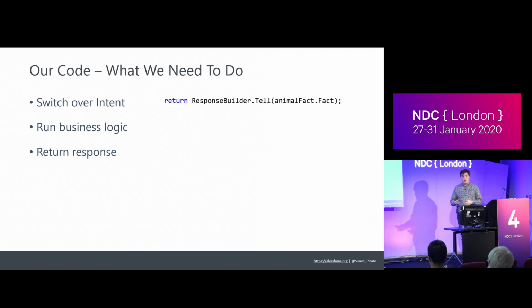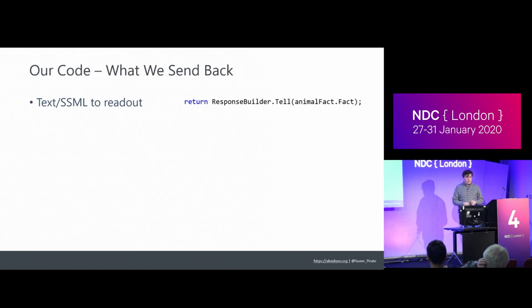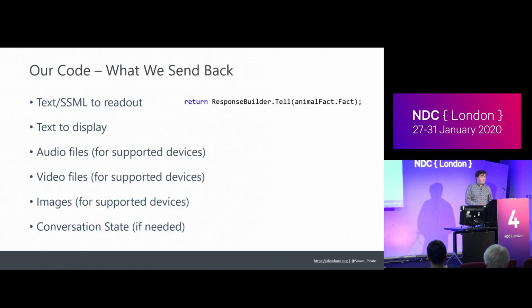If you're on a screen-based device, we're not doing images or anything like that. It'll just be audio-based. So the details of what we send back is text in SS or SSML. Doesn't necessarily have to have a whole bunch of stuff, but it can be as complicated as you want it to be. That starts with just saying something like that, responsebuilder.tell, but we also have the ability to return quite a bit of information depending on the device and what we're trying to support.